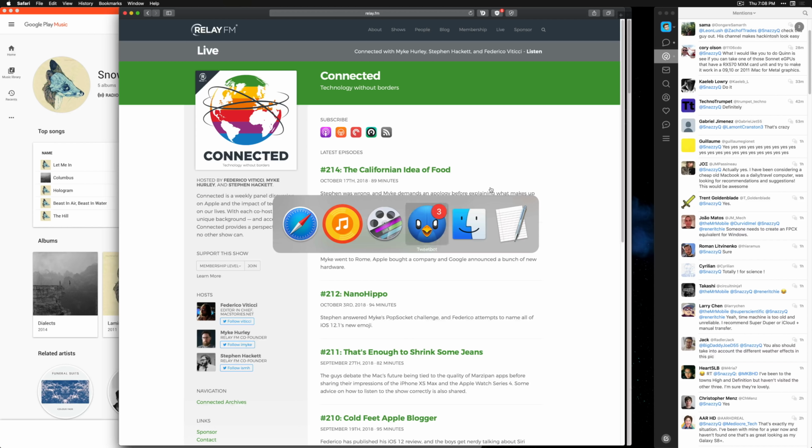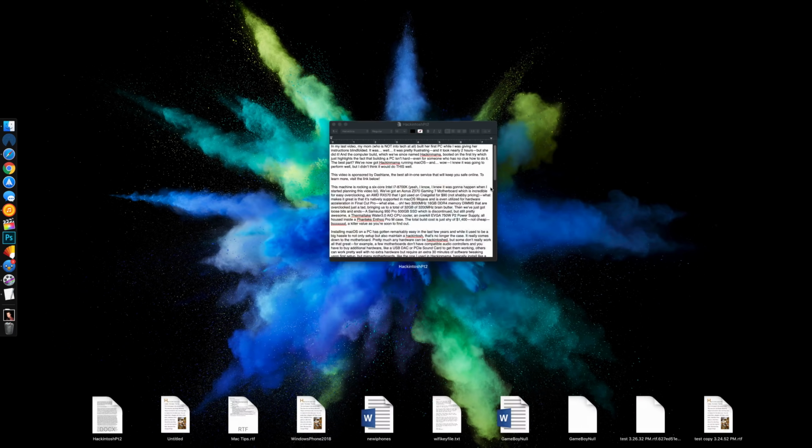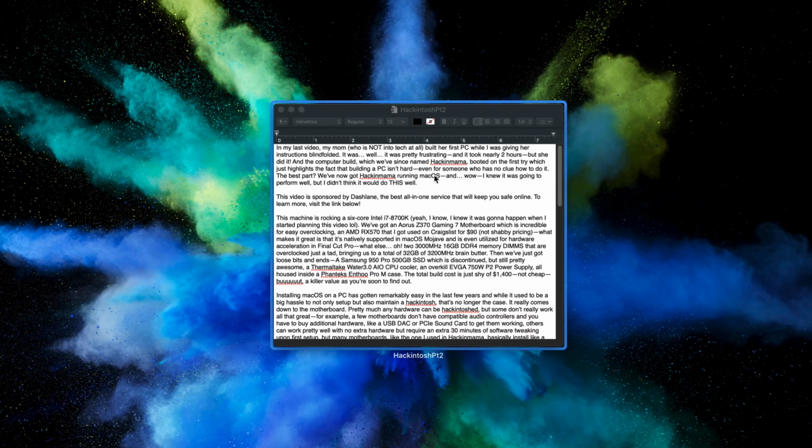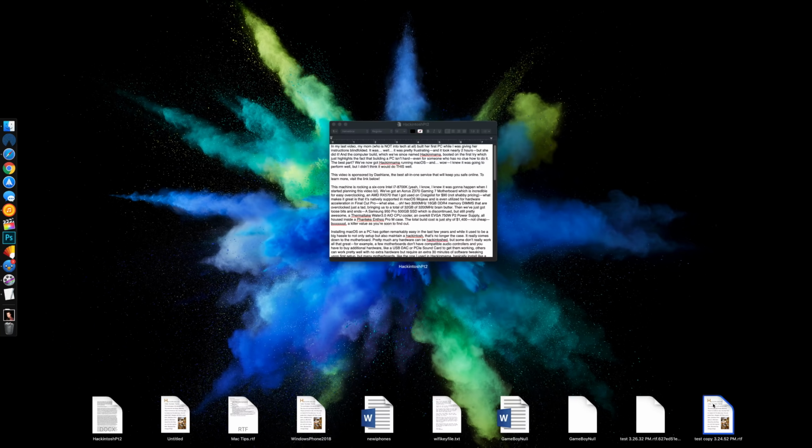But wait, that goes even deeper. Let's navigate to TextEdit here at the end. I can press the number 1 key again, and not only does it show me all the open windows, there's only one right now, but it shows me an entire list of all my recent documents. I can click any of these and they will open right from this little view. Pretty dang cool. This happens in Preview, in TextEdit, and a couple of third-party applications as well.